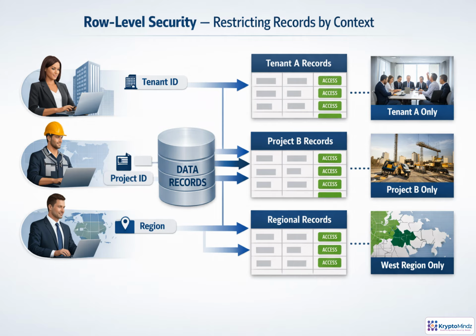Row-level security answers a different question from field masking. Not which columns can this person see, but which records belong in their context. A tenant user gets tenant records, a project worker gets assigned project records, a regional manager gets only their region. Enforce that rule near the data source, so applications, dashboards, APIs, and AI retrieval inherit the same boundary and cannot accidentally pull records from outside scope.